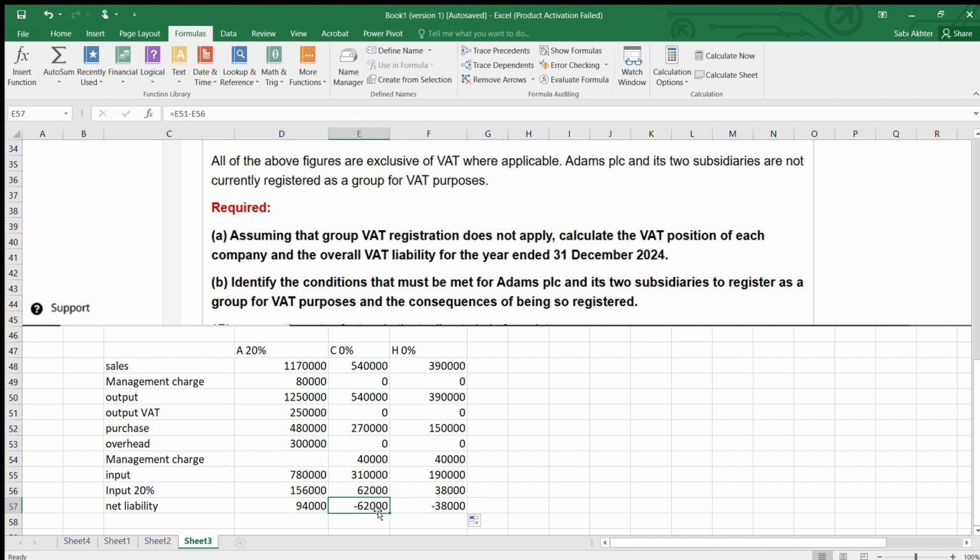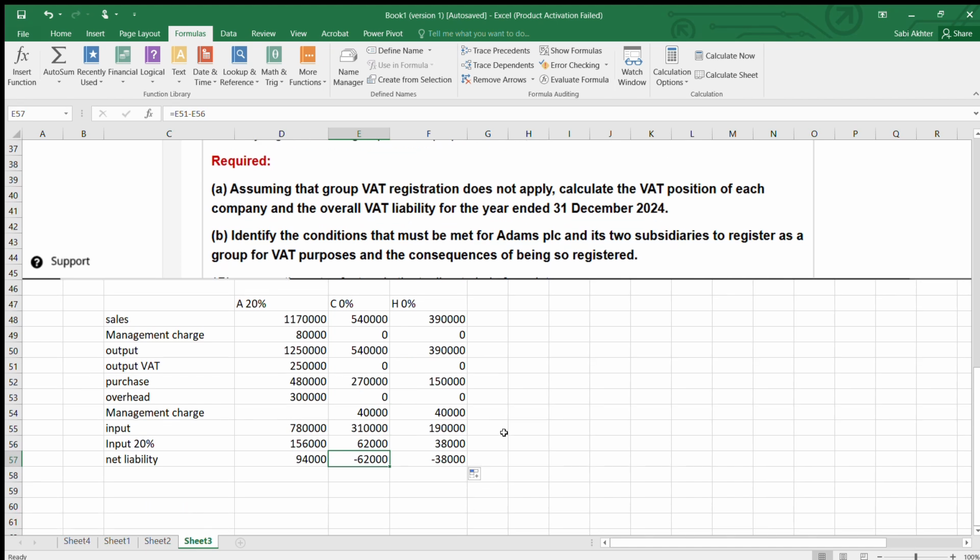You are going to get back. Why? Because it's a negative figure. That means your output VAT is less than your input VAT. So now you can recover them. So what is the group's overall VAT? The group's overall VAT is sum function. So the group's overall VAT is 6,000. That means there's a VAT recovery of 6,000.